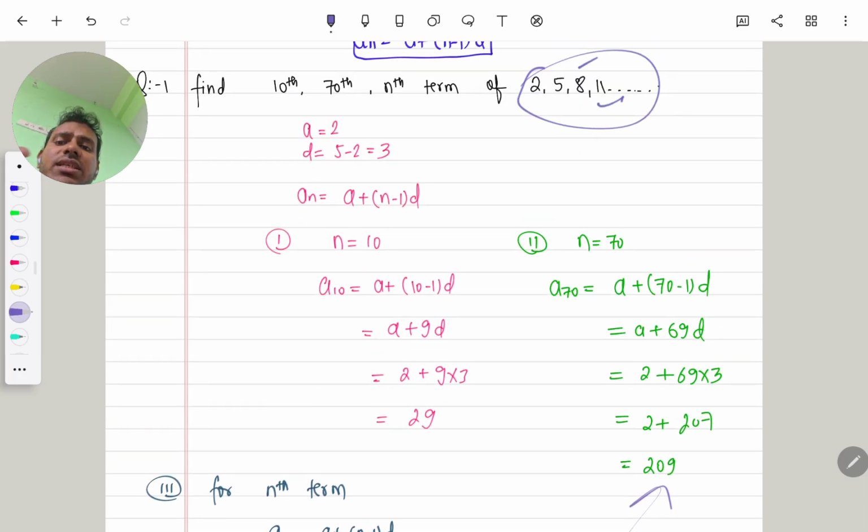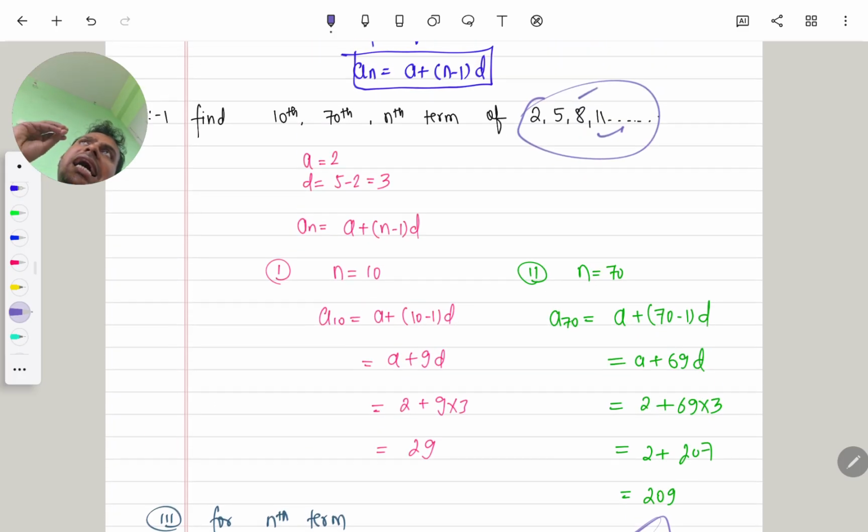Okay, this is a simple and basic question for arithmetic progression, which shows how to use the formula for the general term of an AP. Now, we also have some varieties of questions for the general term.